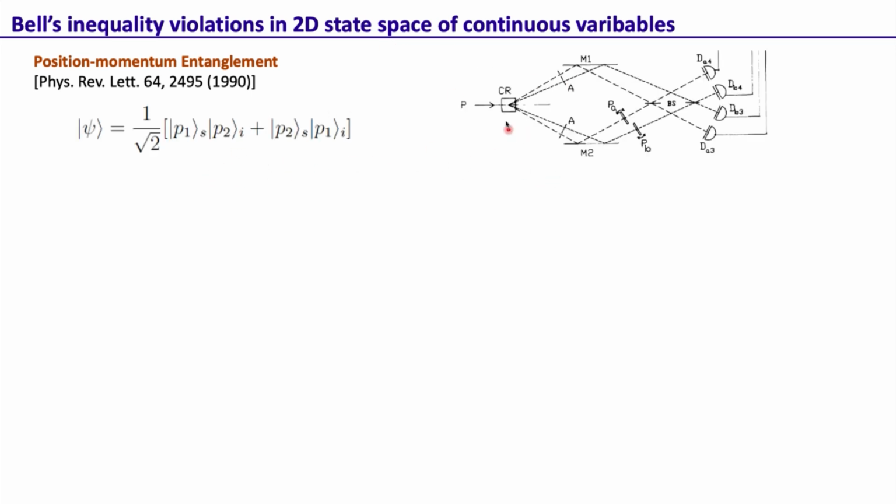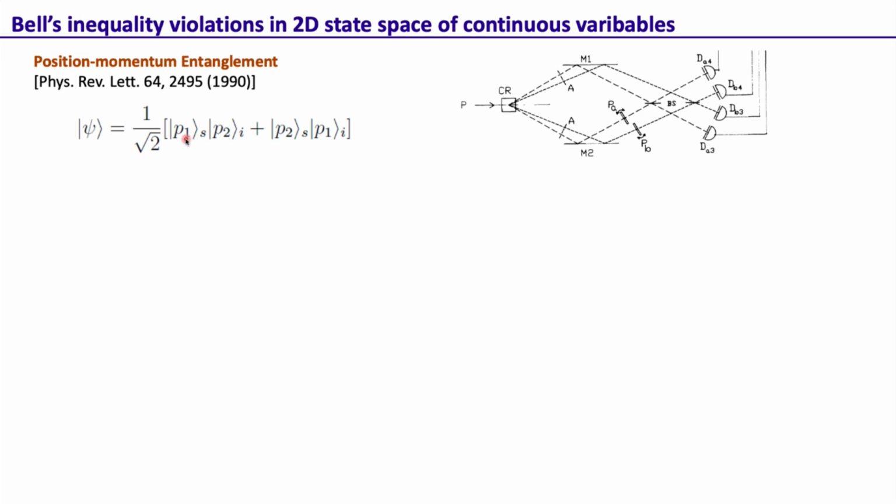So here is an experiment based on parametric down conversion. The photons are coming out of parametric down conversion, and now one puts these tiny pinholes at 4 locations. With this, one is choosing the direction of the photon and hence the momentum of the photon. So by putting these slits, one is able to make the two-photon state, which is like P1 for signal, P2 for idler, or P2 for signal, P1 for idler.